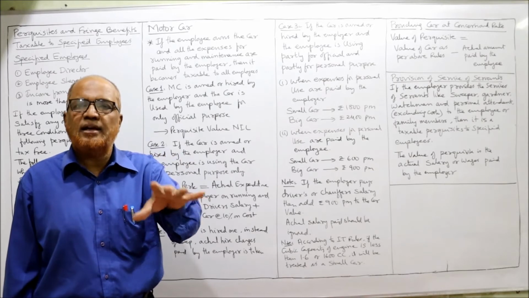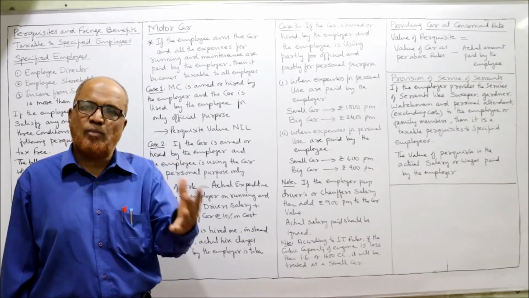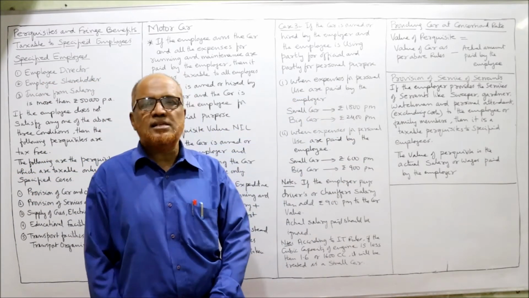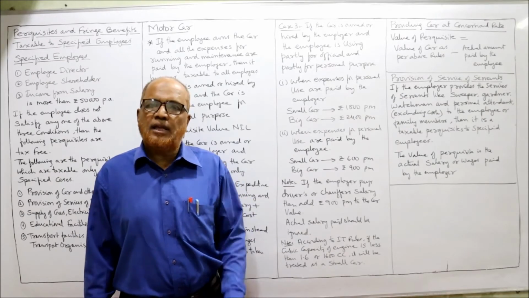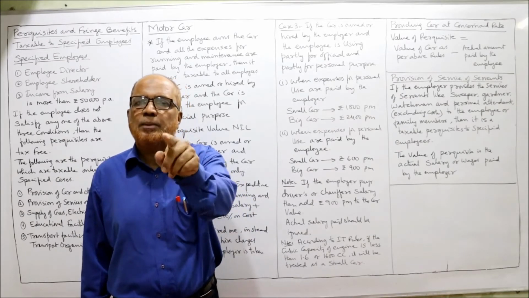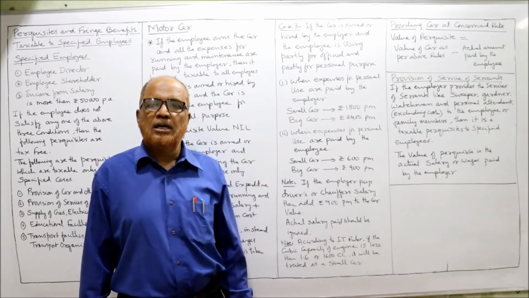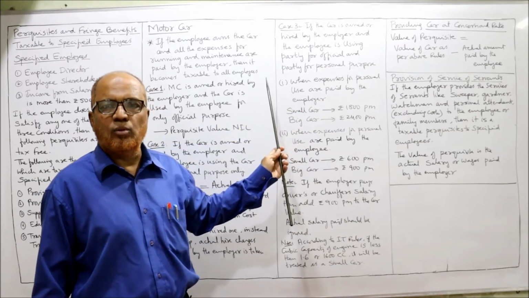If the problem is silent, you have to make the assumption. Assume that the car is a small car or a big car. Then providing car at concessional rate. Sometimes the employer will give the car at concessional value. That means some amount has to be paid by the employee to the employer for using the car. In that case, we have to value the car as per the above rules.